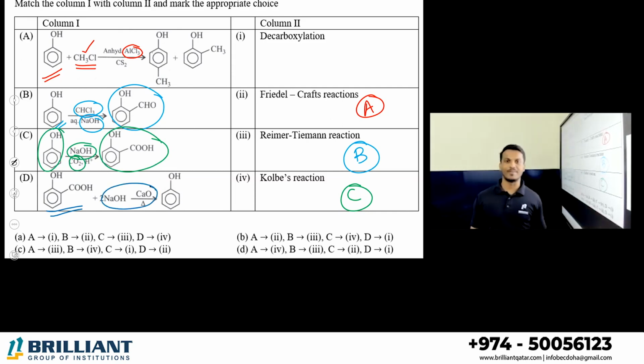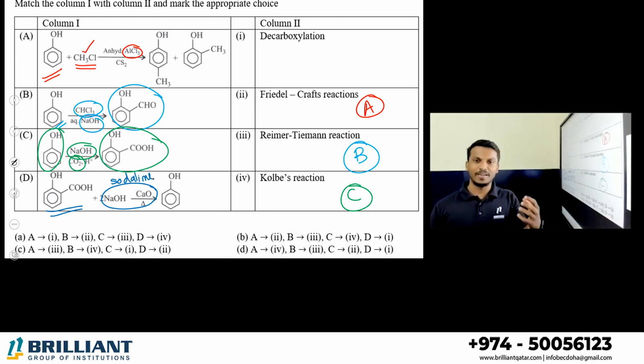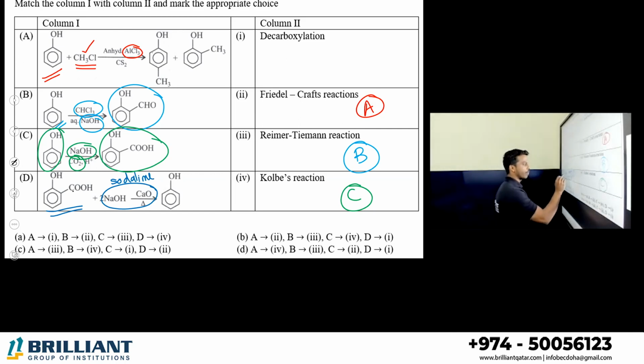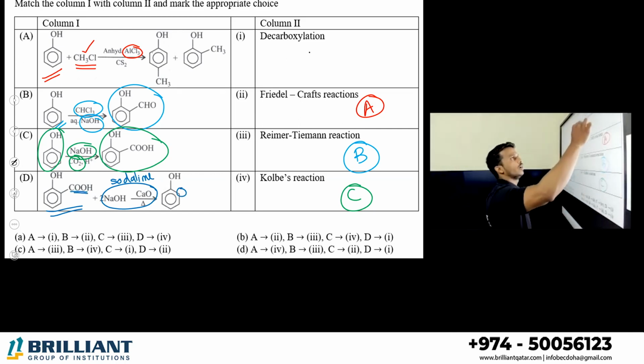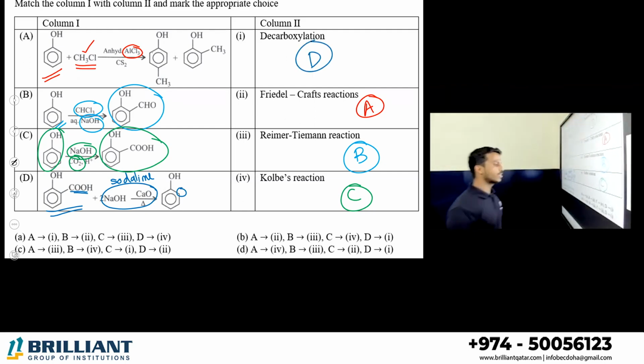This actually we studied in 11th grade. NaOH and calcium oxide mixture is known as, you may study that, soda lime. Soda lime, right? It is a decarboxylation. You know, this carbon dioxide part is eliminated, right? This side. So this is called what? Decarboxylation. So what is your answer here all? A with the 2, that is only one answer, the B option.